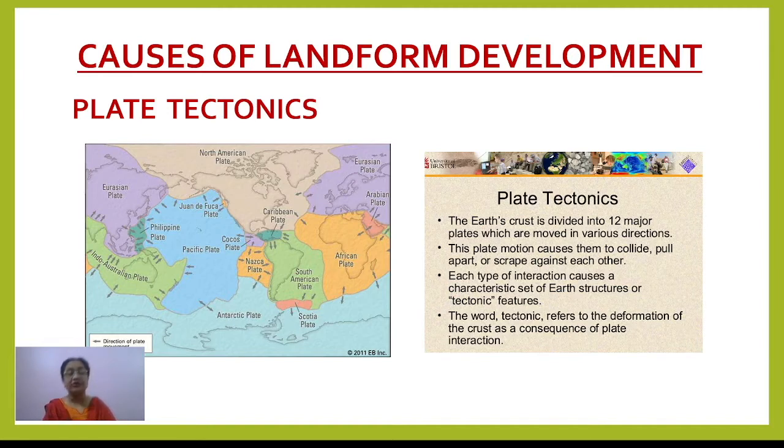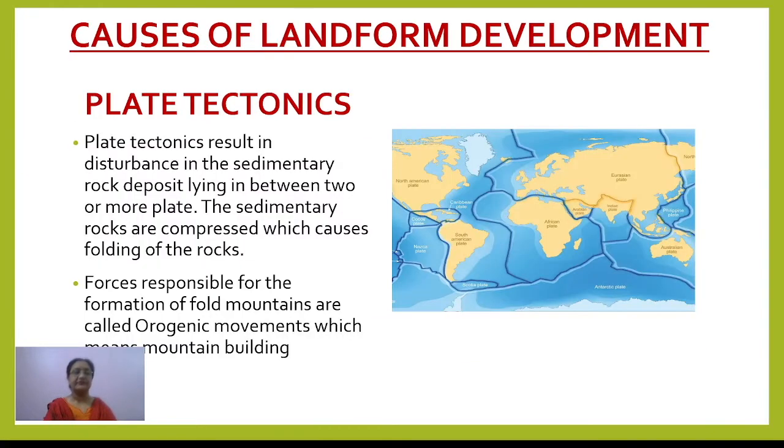Or they just pass very close to the other one. These are the different ways plate tectonics is believed to be one of the factors behind the formation of landforms on the earth's surface.